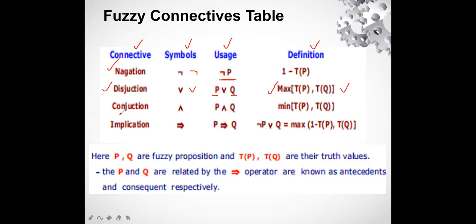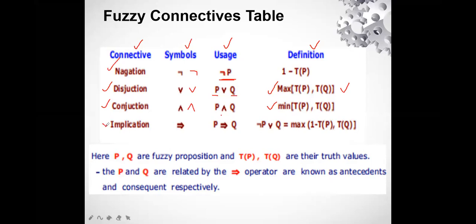When we do the conjunction, conjunction is talking about a kind of AND operation. It has the similarity of an AND operation, symbolized with this particular symbol. When we say two sets are in conjunction, we are performing a kind of AND operation. So P conjunction Q means we find the minimum of TP and TQ, that is, the minimum value of TP and TQ.